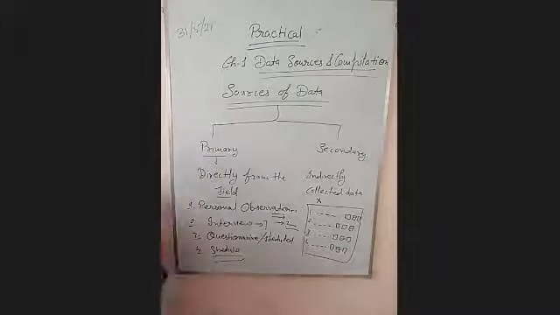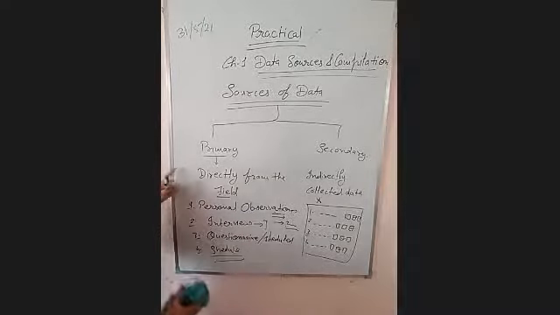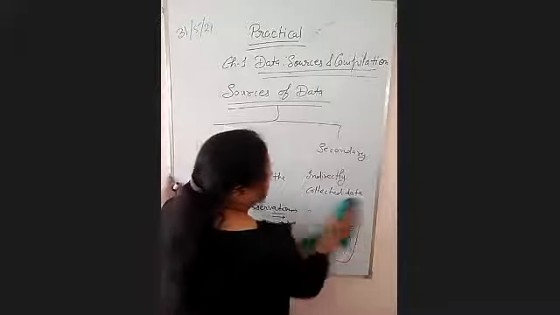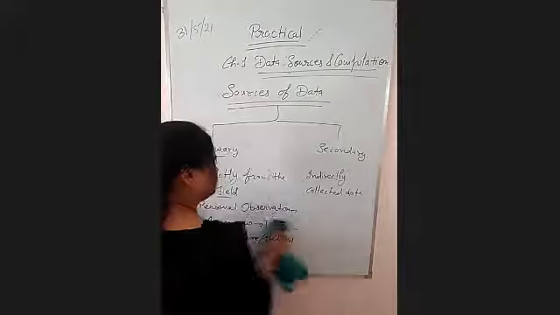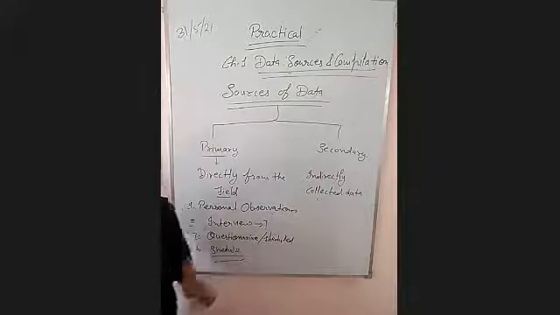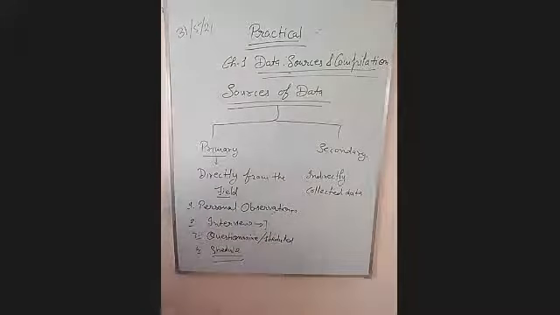So these are the methods of primary data. Now, what are the secondary sources of data? First is government publication.